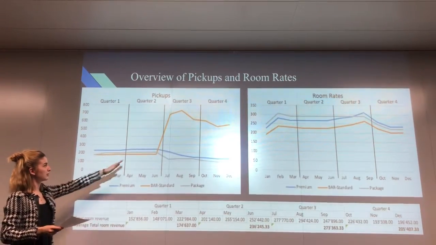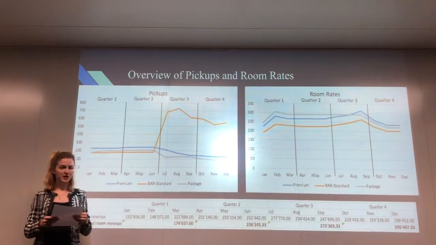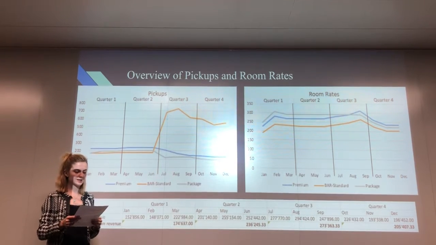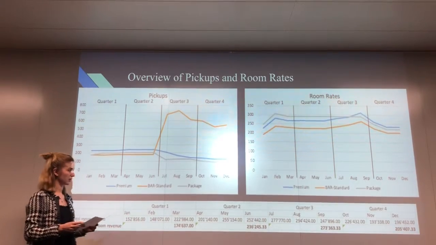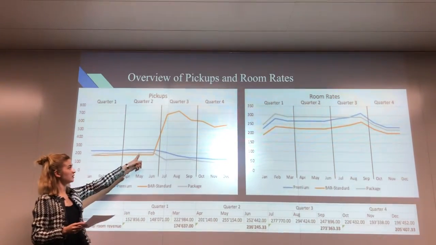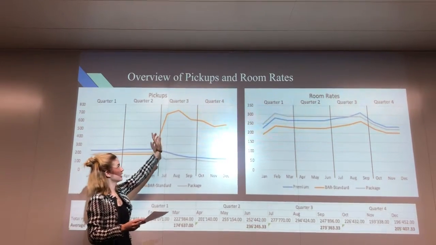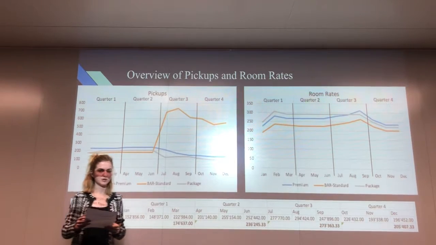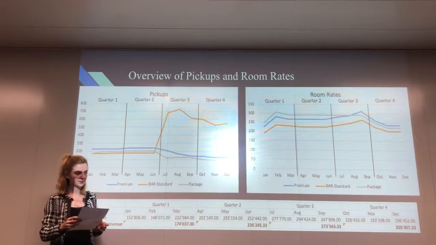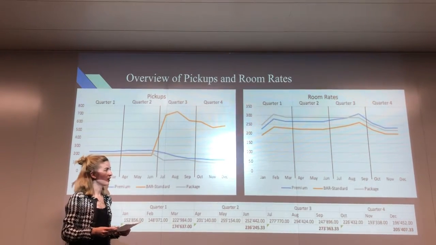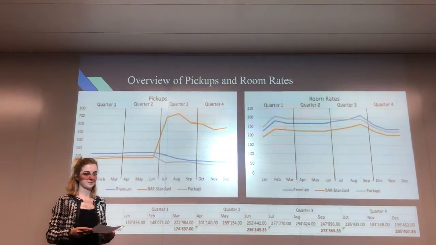So the major difference we see between quarter two and quarter three is the fact that we changed our strategy and decided to start fixing our pickups based on the fair share value that was given to us. So this is why you see a significant increase from quarter two to quarter three. Finally, in quarter four, we're entering a lower demand period, which is why, even though the occupancy was still higher than we expected, we decided to decrease our pickups there.